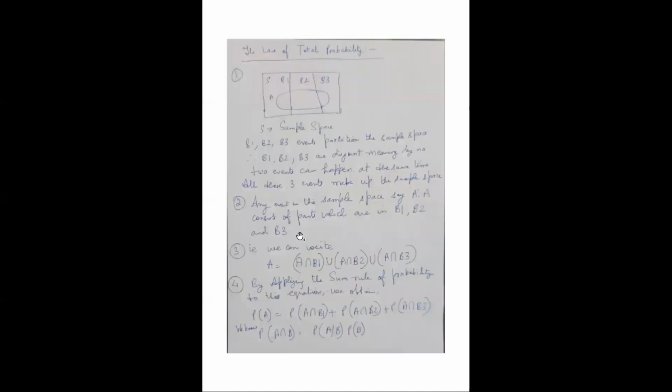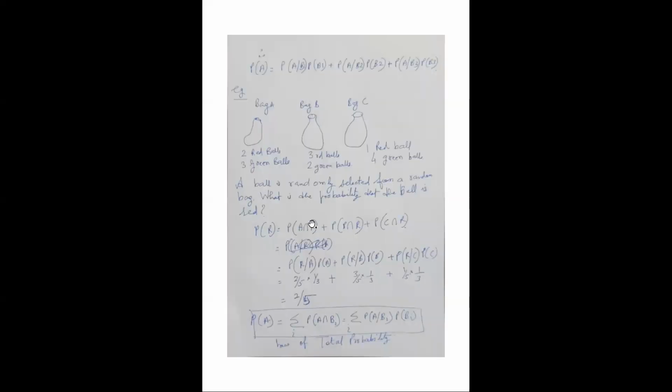This is the probability that you select bag A and the ball is red. The second term is the probability that you select red ball from bag B. The third term is you select red ball from bag C, right? So this is how you will be able to get the probability of the red ball.